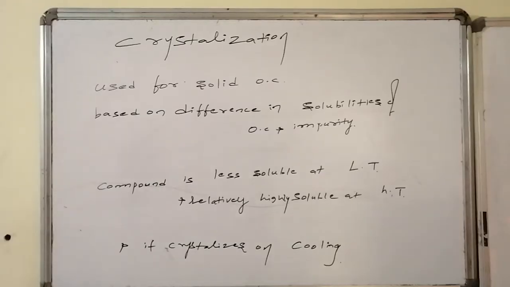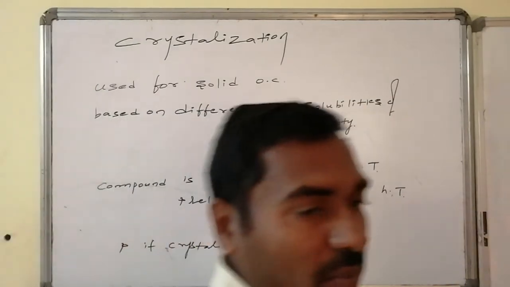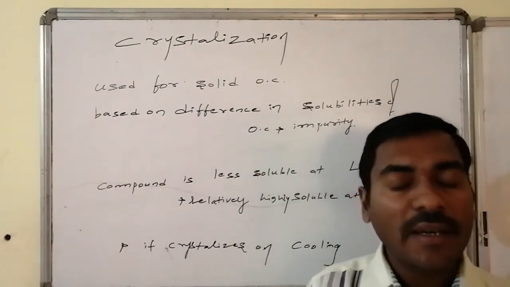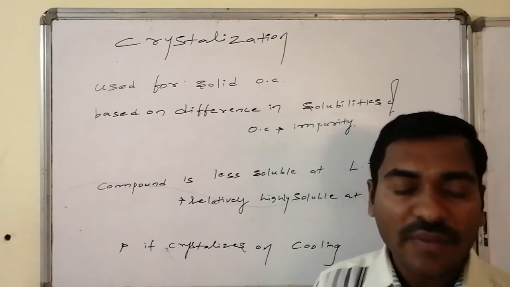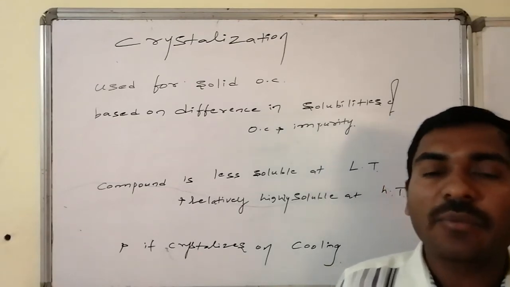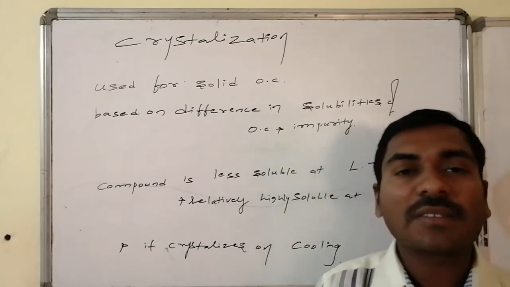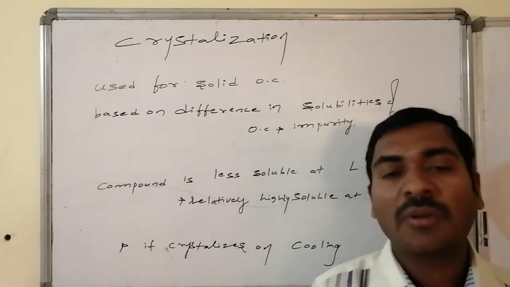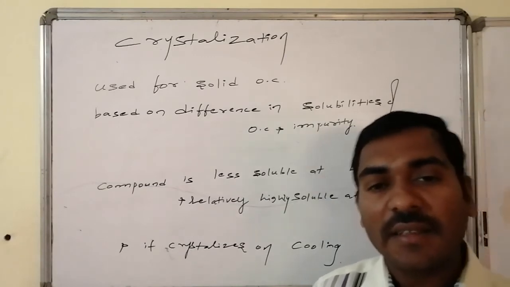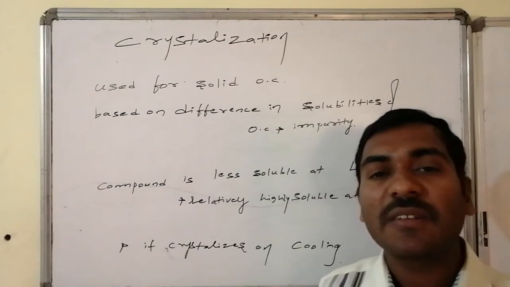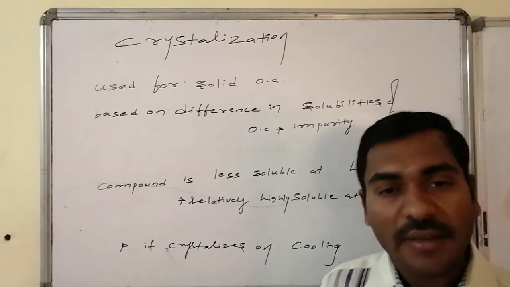Yes, the second method used for the purification of organic compounds is crystallization. Crystallization is applied for solid organic compounds, and if they are associated with impurities, then purification is generally done by the crystallization method. The basic logic to execute crystallization is the solubility difference between the organic compound and the impurity present in it.